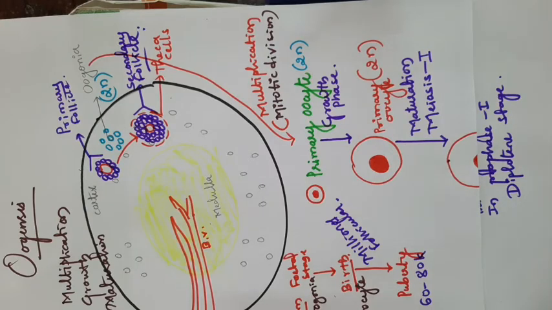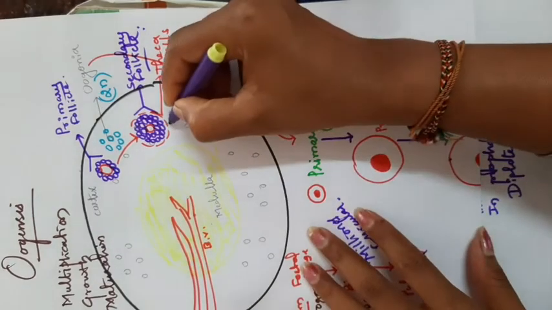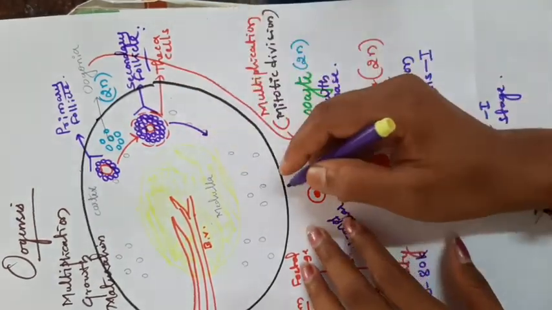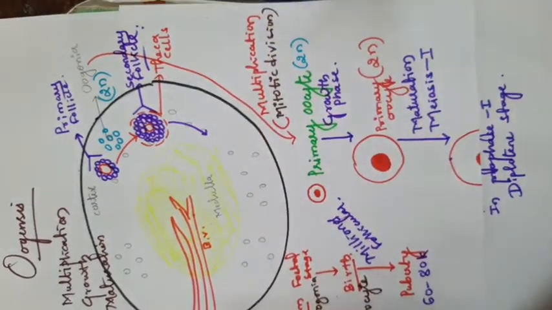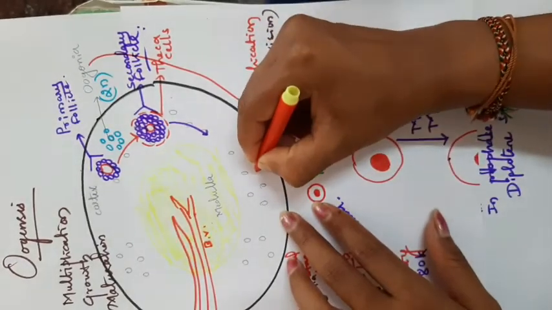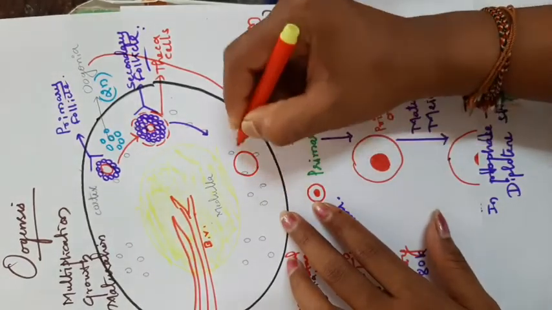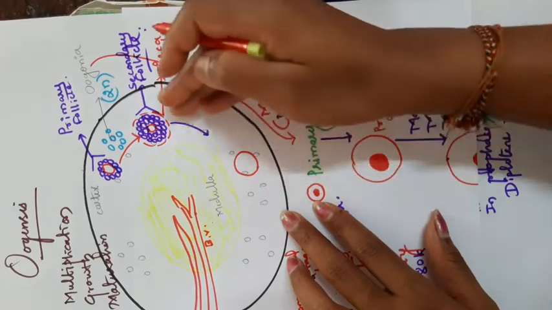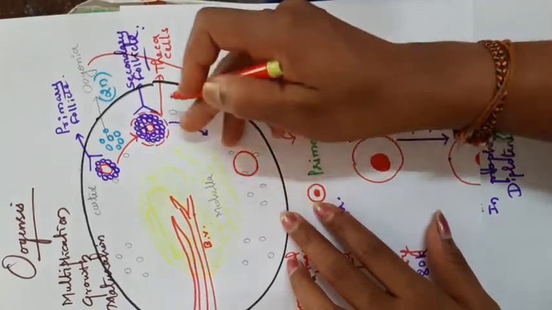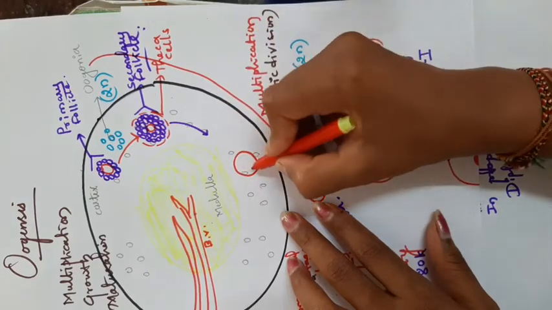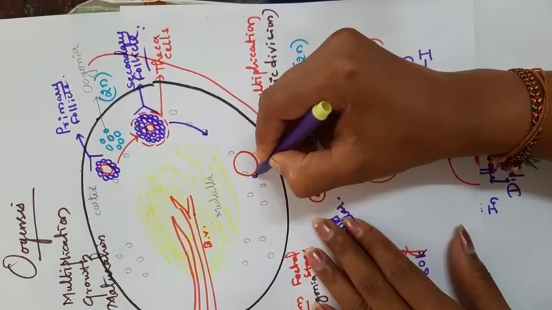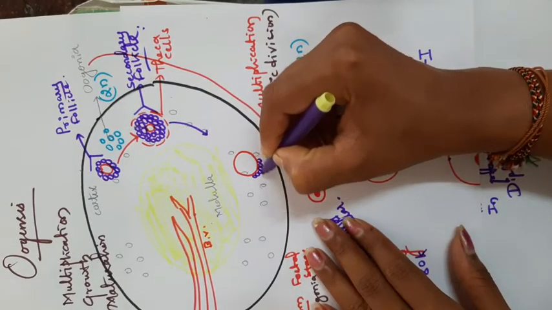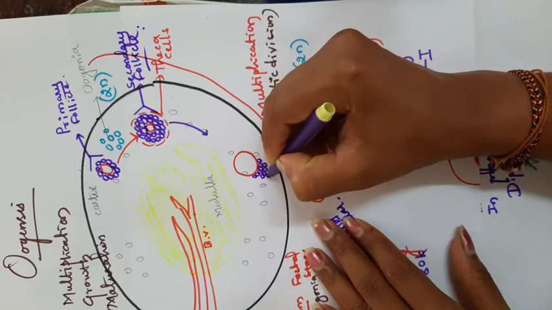The secondary follicle transforms into a tertiary follicle. Here only I will draw the secondary follicle changing to form a tertiary follicle. Here it is the same thing, just for understanding I made the diagram bigger. This is the primary oocyte. It gets surrounded by the granulosa cells. But while developing the tertiary